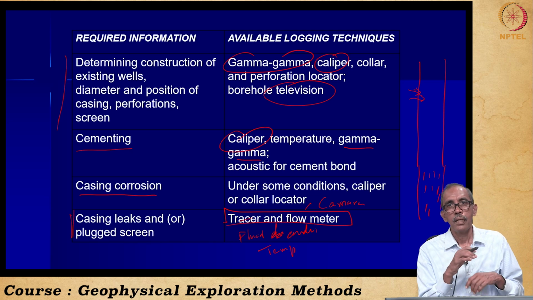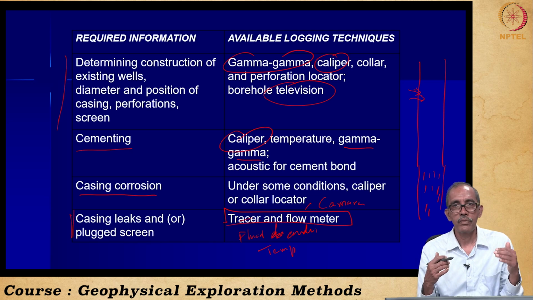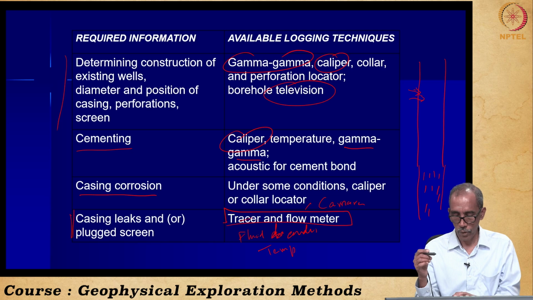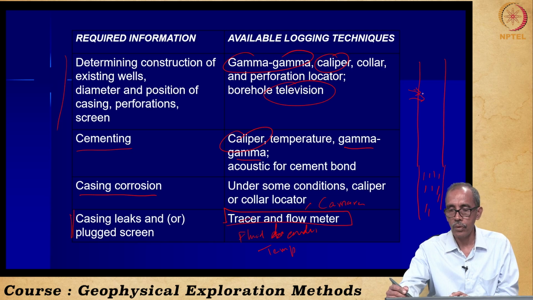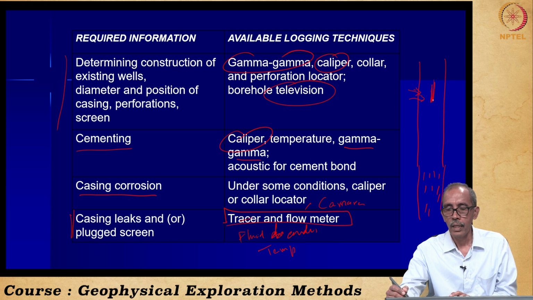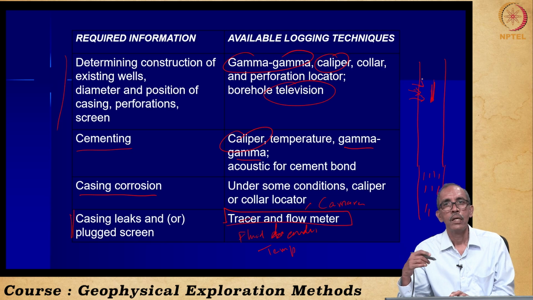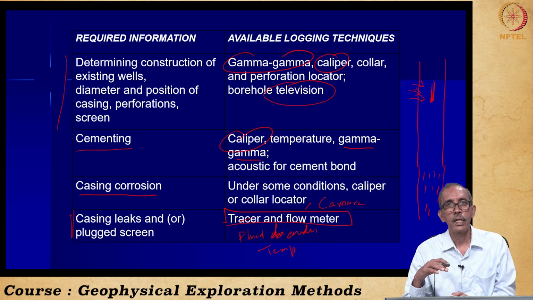So out of the methods which we have seen, we can make use of fluid conductivity and temperature log to identify whether there is any change in the temperature in this zone or conductivity of the fluid in this zone due to leakage from the surroundings. So these are all there. On the left hand side, what questions we want or what information we want.